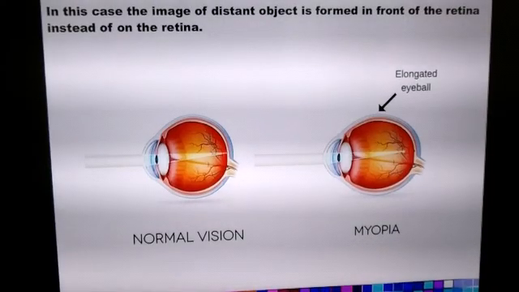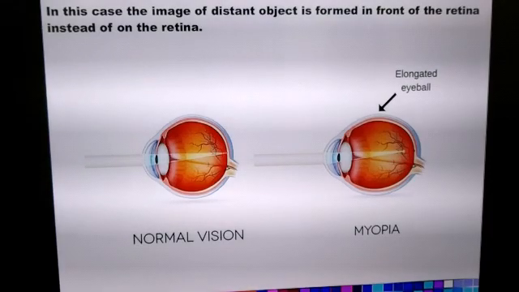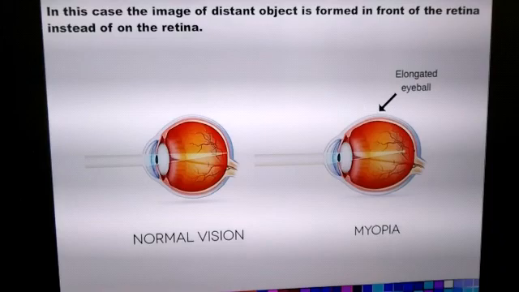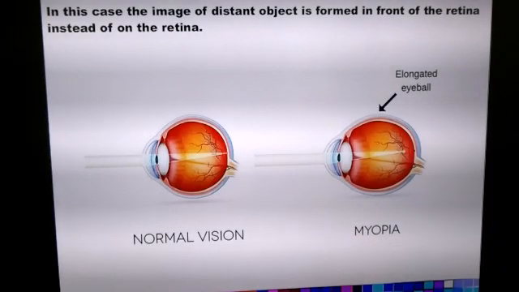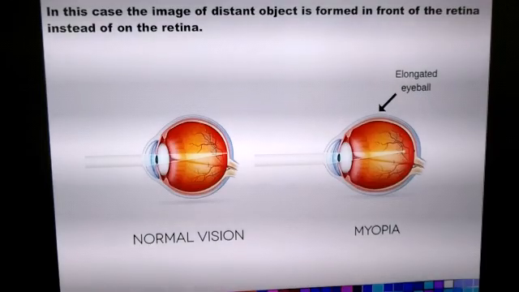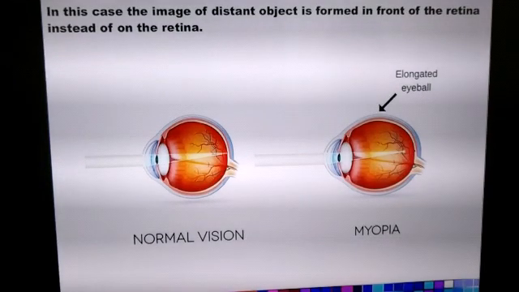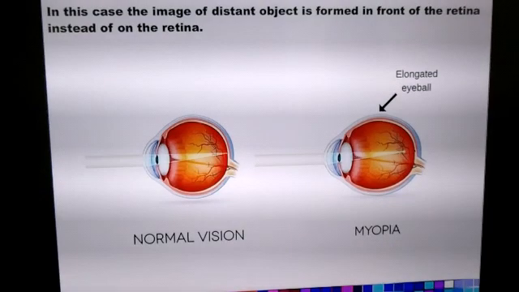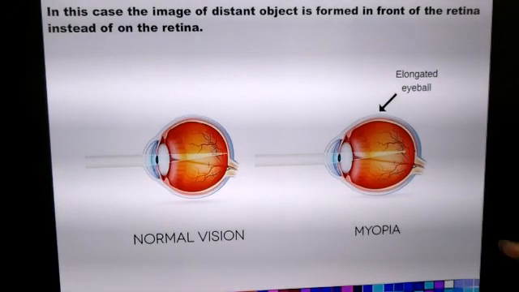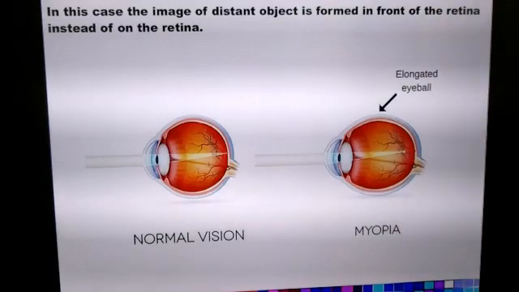A person with this defect has the far point not at infinity, but nearer than infinity, and therefore since the image is not formed at the farthest point of distinct vision, the problem arises. So in case of a myopic eye, you can see that the image of the distant object is formed in front of the retina.